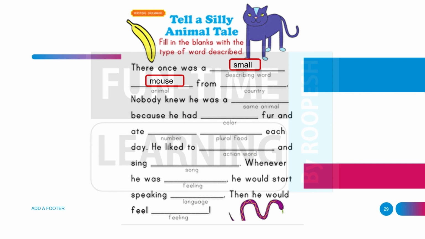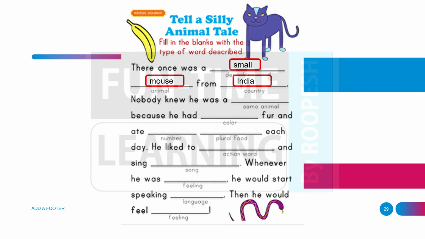Here you have to write the name of an animal. And what about the other one? The name of a country. Or countries' names. Let's write India here, or you can prefer writing the name of any other country, like America. You can write, nothing wrong with it. Here, India. Nobody knew he was a. You have to write the name of the same animal here, mouse.